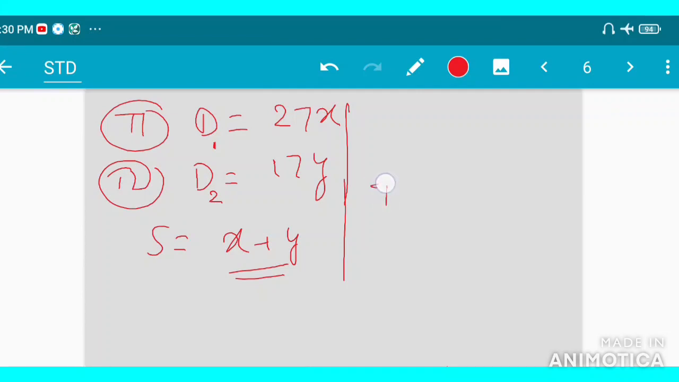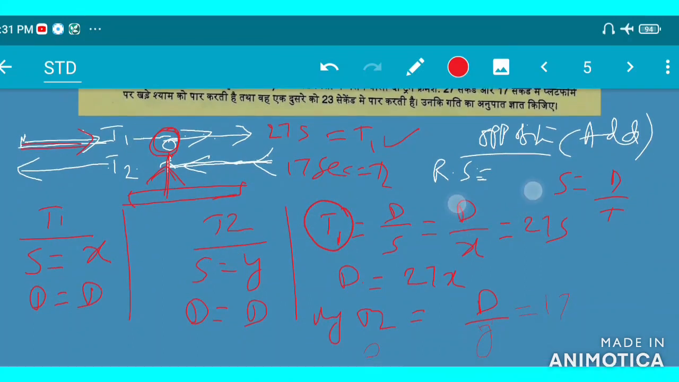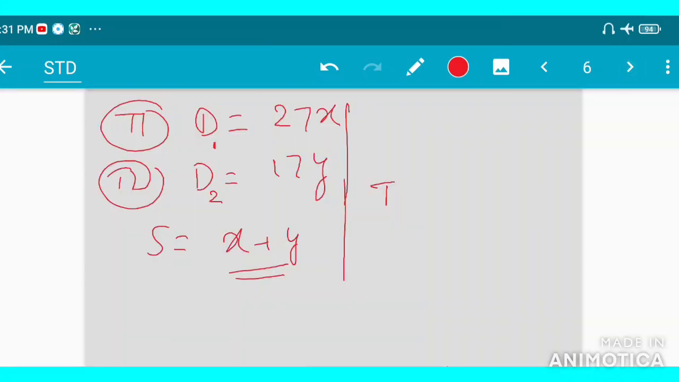So the time is equal to T1 plus T2. Here we have to find out train 1. This is T1, this is T2. So total time taken is equal to total distance upon total speed, or relative speed.